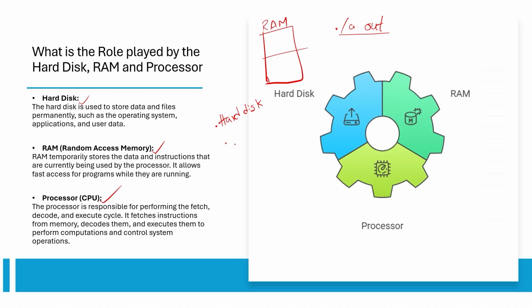Mainly, the purpose of the RAM is to store the processes, which means runtime applications, and temporarily it stores the runtime data. RAM contains runtime data. And next, the processor, the CPU, is responsible for fetching, decoding, and executing the code. Alright, this is a brief about hard disk, RAM, and processor.